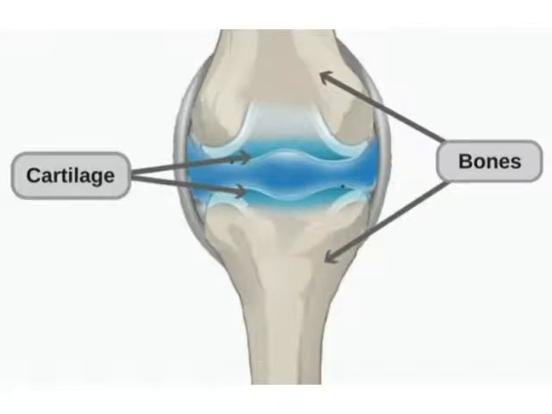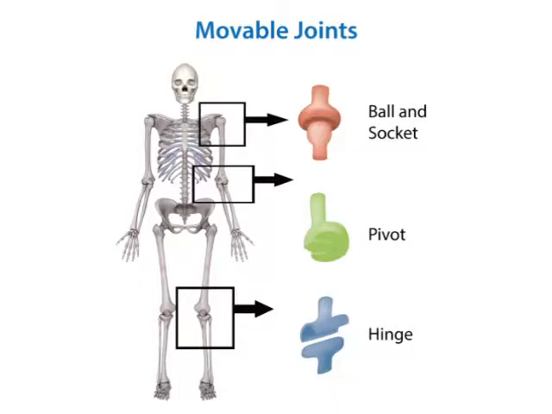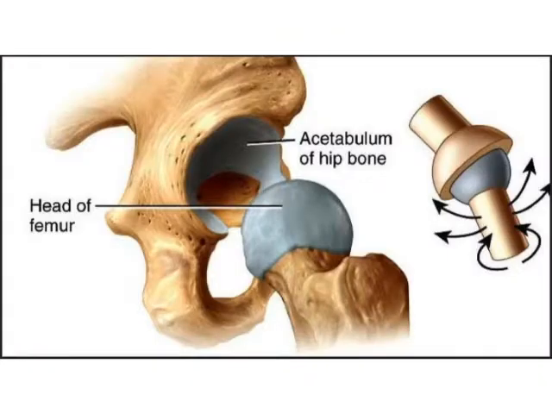Most joints are movable. There are 4 types of movable joints in the body. So the 4 types of joints are ball and socket joint, hinge joint, pivot joint and gliding joint. If you see the pictures, you can somewhat understand these joints. So the meeting place of 2 or more bones is called joints. Okay, and the first one is ball and socket joint.